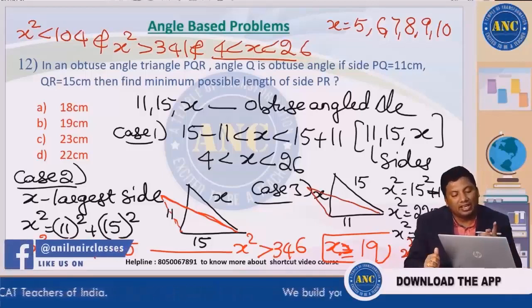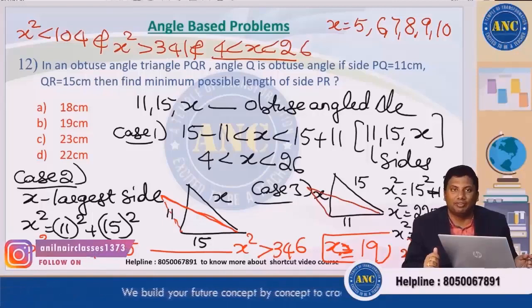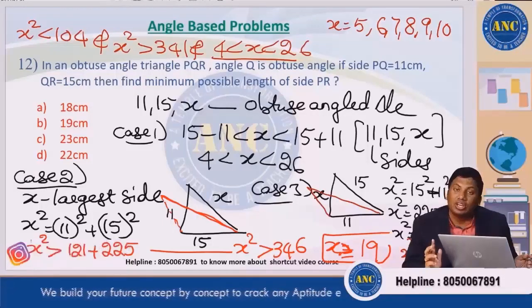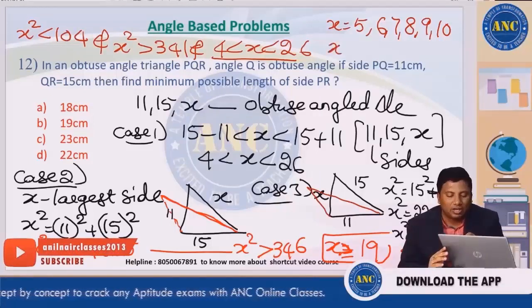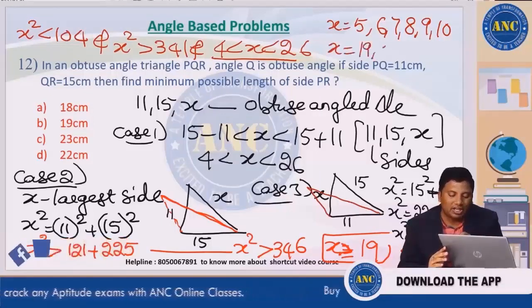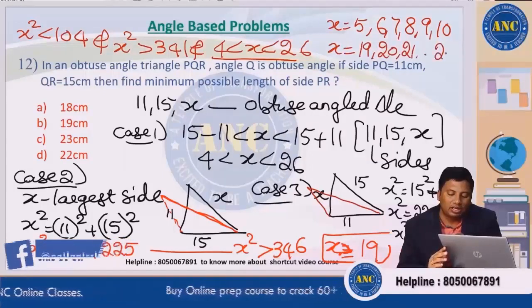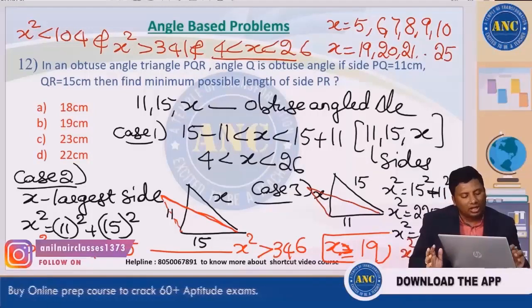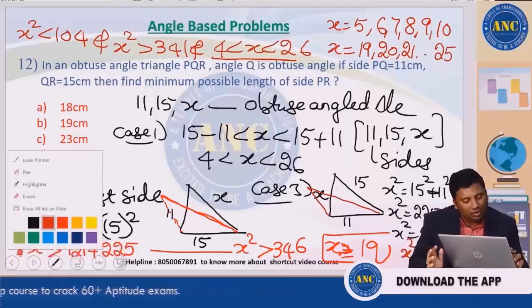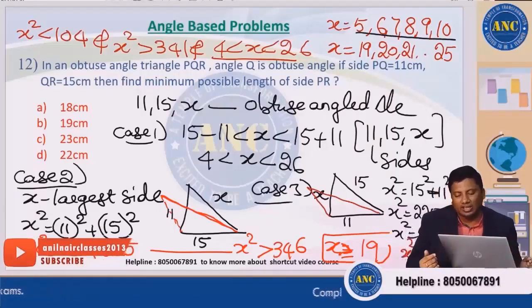X square is greater than 346. 18 square is 324. 19 square is 361. 361 is greater than 346. So x can start from 19: 19, 20, 21 and so on till 25. Totally how many cases did we get? From 5 to 10 there are total 6 cases.